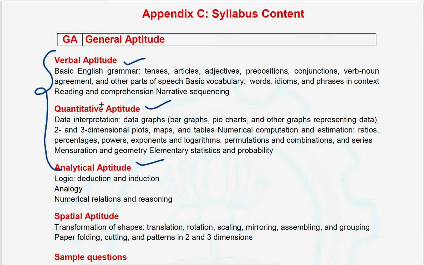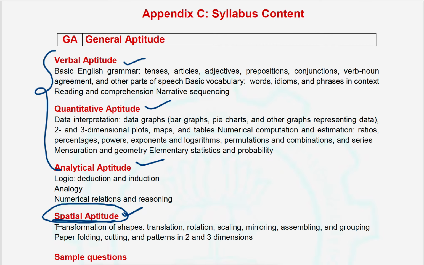So these are the three common topics, and there is no change in them. And the fourth topic, spatial aptitude, is not available in the GATE 2020 syllabus and before. In 2021 they are introducing this spatial aptitude also.